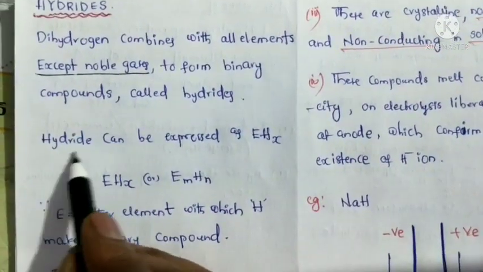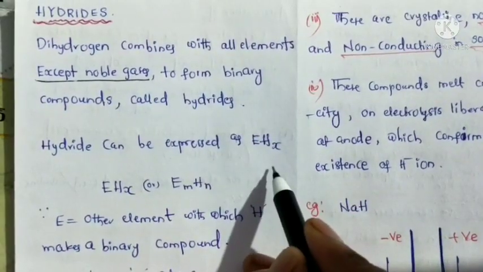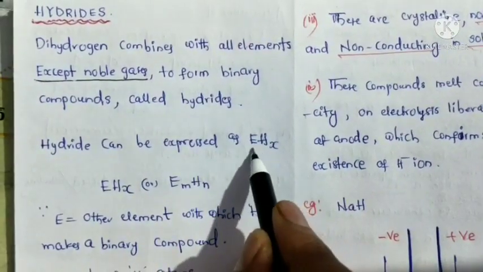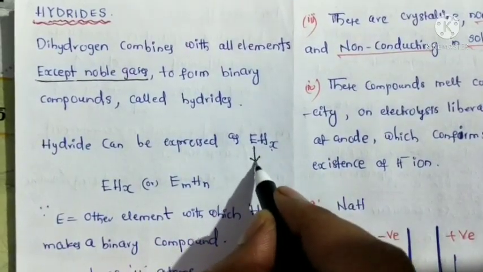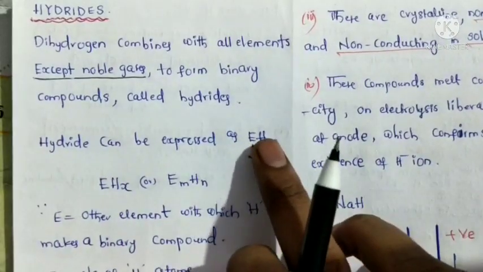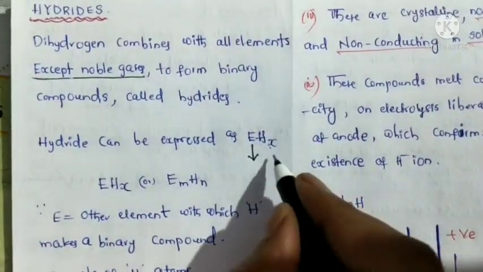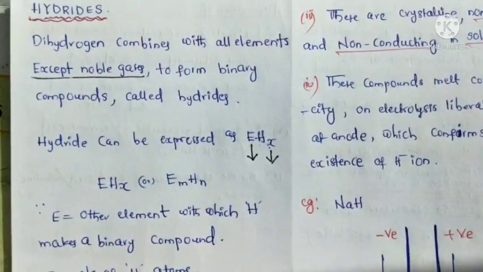Hydrides can be represented as EHx. Here E means the other element that combines with hydrogen, and x means the number of hydrogens.